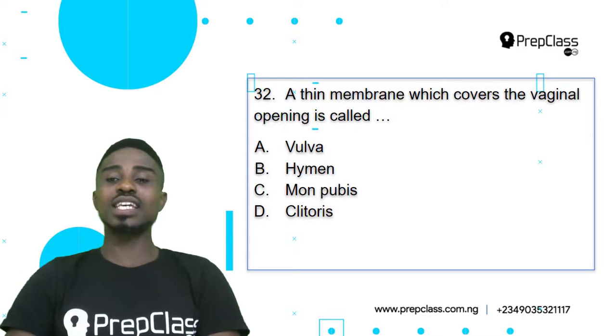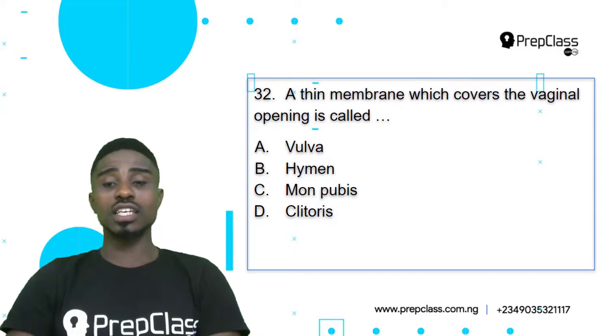Question 32, a thin membrane that covers the vaginal opening is called A. vulva, B. hymen, C. mons pubis, D. clitoris. For us to carefully select the correct answer, we need to analyze all of the options and see which one best answers our question.